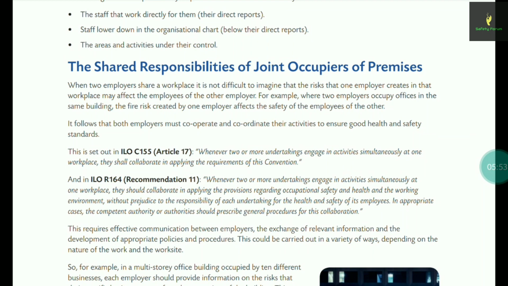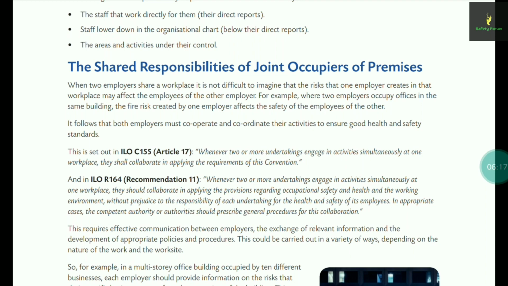Then the shared responsibilities of joint occupiers of premises. I recommend this question also, because as I discussed in my NEBOSH notes, you can get a question in the form of two companies in the same workplace, where in one workplace two companies are working, and you may get some questions related to contractors.